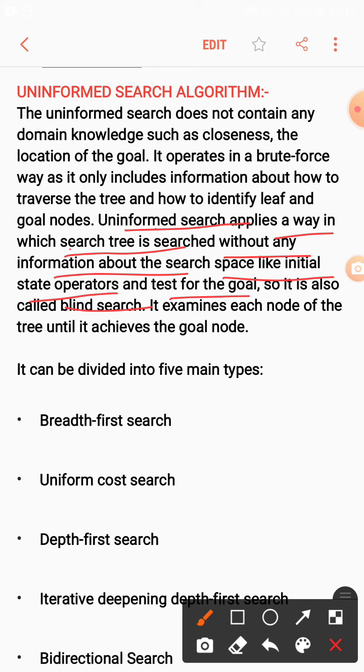It just applies a way in which we search our search tree without any knowledge about the search space. The search space includes the initial state, the goal state and whatever state operators we need for traversing from the initial state to the goal state. It is known as blind search because we do not have any information regarding these concepts. So it examines each node of the tree until it reaches the goal node. We explore each and every node until we reach the goal node. That's why it is known as blind search or uninformed search.